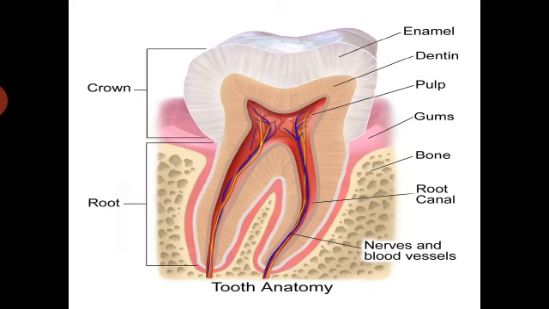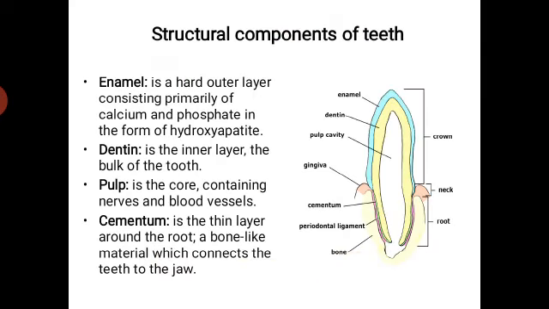As I said, primarily it consists of three important parts like root, neck as well as crown. Coming to the root, it is the basal part of the tooth and is embedded in the bony socket.